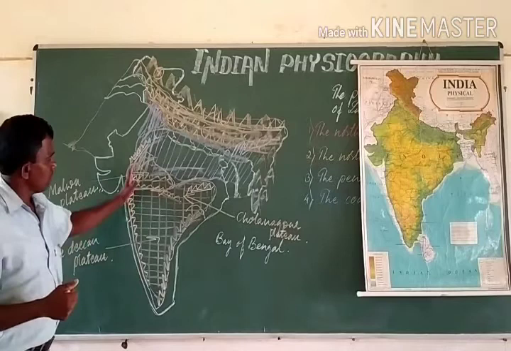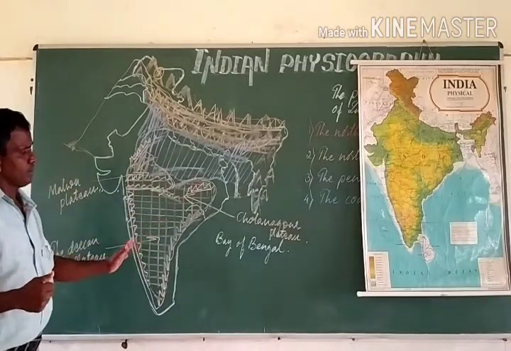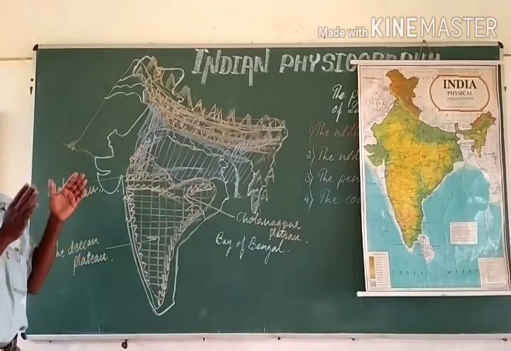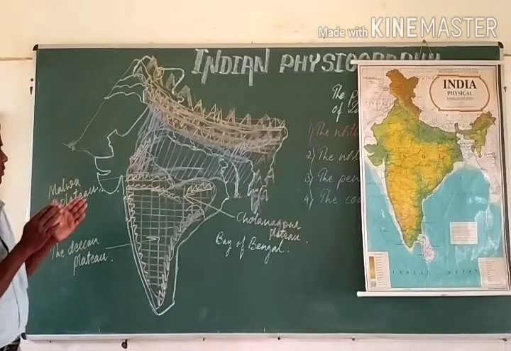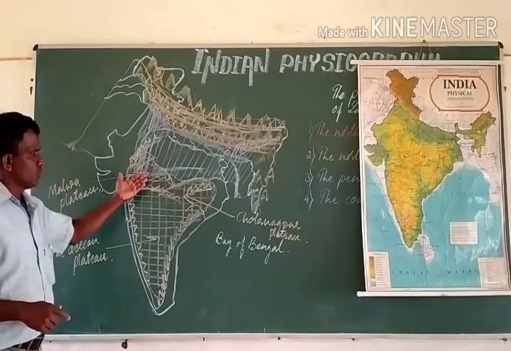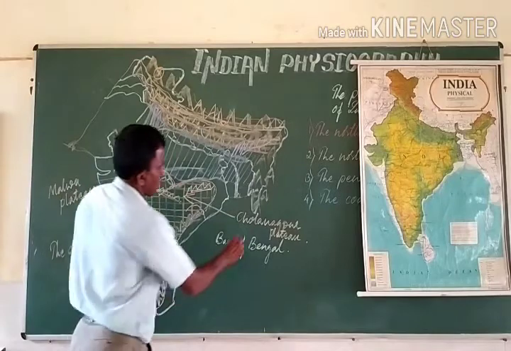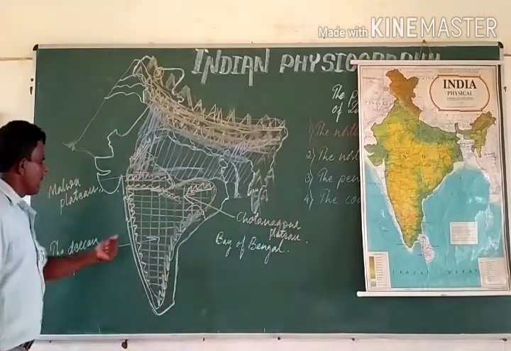These are the three parts of the peninsular plateau: the Malwa plateau, Chota Nagpur plateau, and the Deccan plateau.